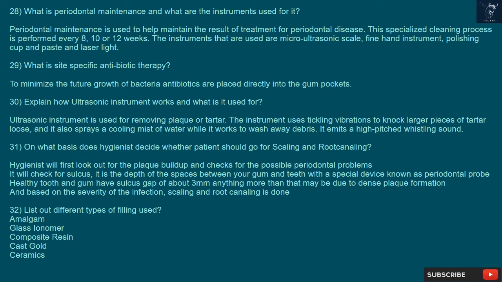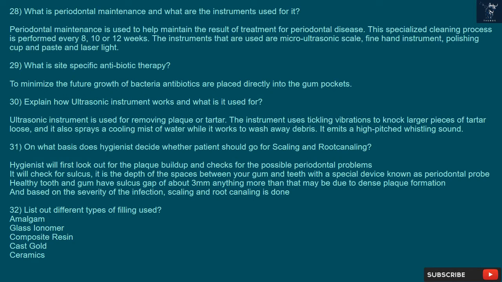30. Explain how an ultrasonic instrument works and what is it used for? An ultrasonic instrument is used for removing plaque or tartar. The instrument uses tickling vibrations to knock larger pieces of tartar loose, and it also sprays a cooling mist of water while it works to wash away debris. It emits a high-pitched whistling sound.